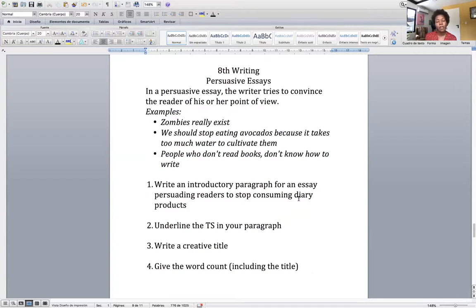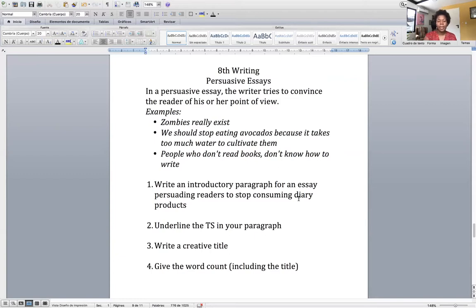Some examples of persuasive essays are: 1, zombies really exist. 2, we should stop eating avocados because it takes too much water to cultivate them, and that's actually true. And 3, people who don't read books don't know how to write. Those are examples of the topics of persuasive essays.